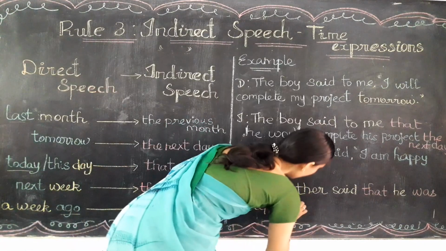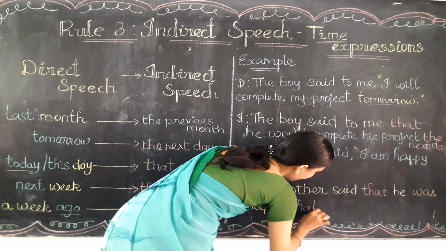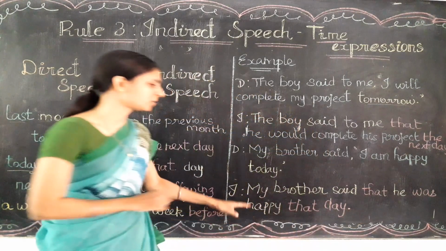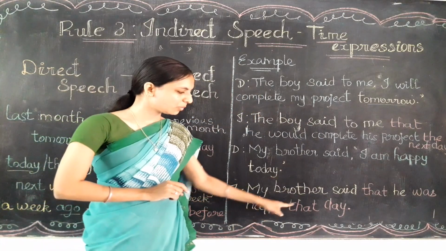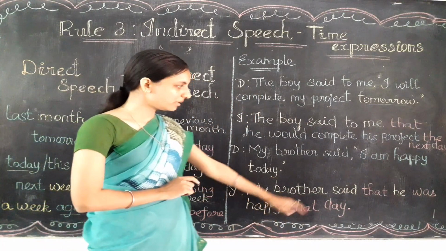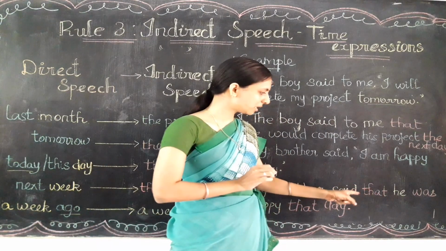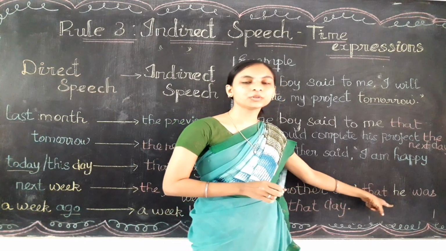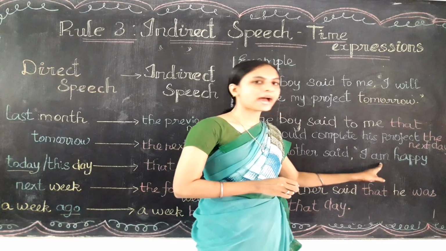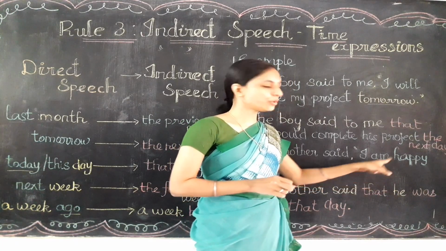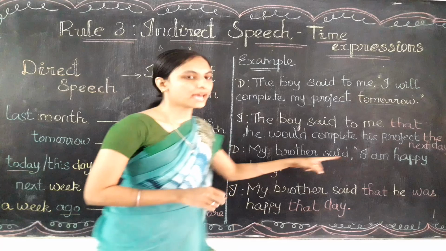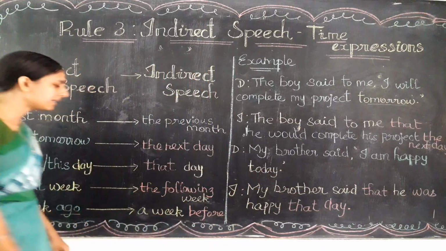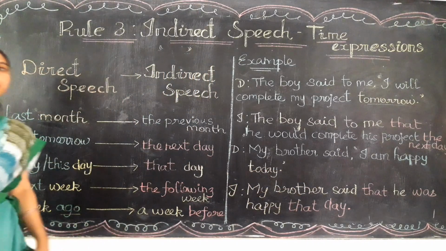So that day is the correct answer. So my brother said that he was happy that day. Here we have removed the comma and quotation. In that place we have written that. I should be written into the third person, he. Am is the present verb, present should be written as past, that is was. Happy will come as it is, and today should be changed as that day. At the end we need to put the full stop.